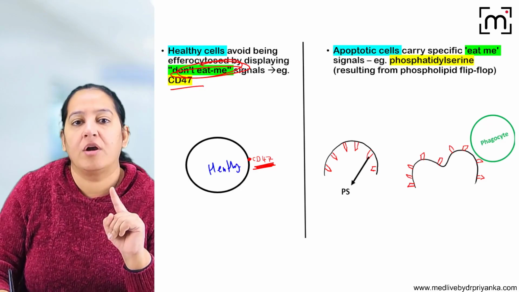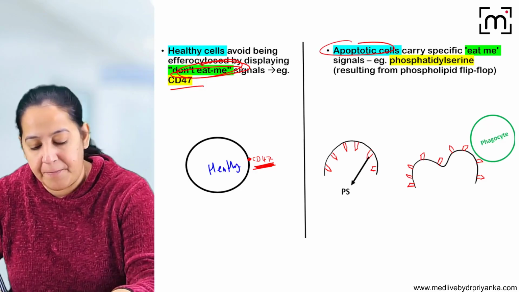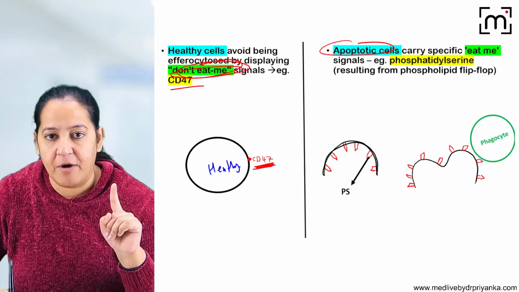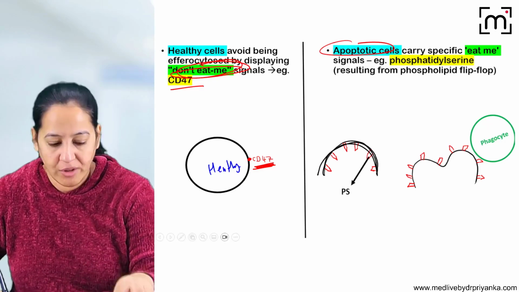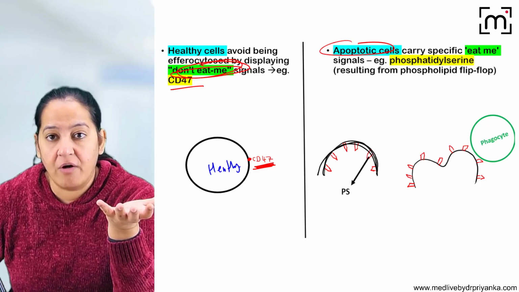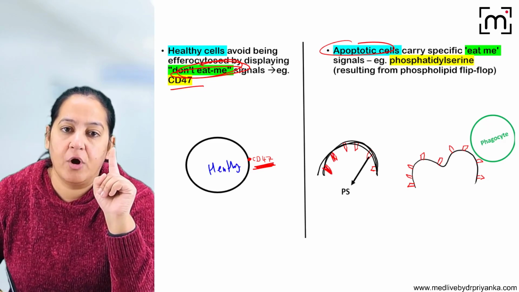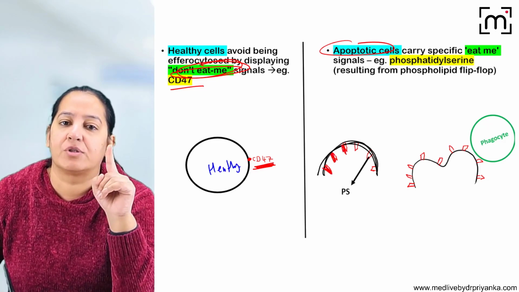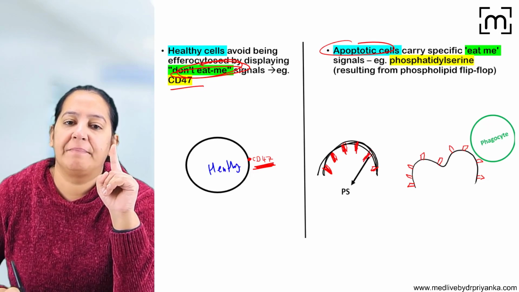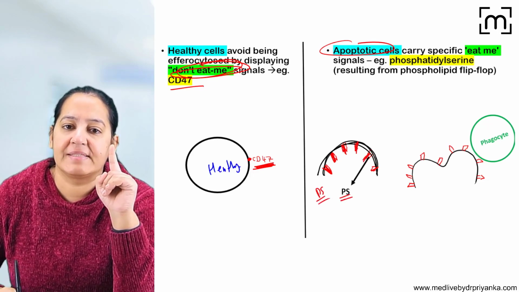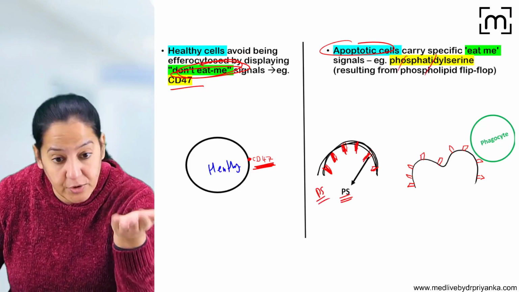On the contrary, can you see this is an apoptotic cell? This is the cell membrane of the apoptotic cell. Normally, all the cells have a phospholipid on the inner side of the cell membrane. Can you see here, on the inner side of the cell membrane, there is a phospholipid. The name of this phospholipid is phosphatidylserine, PS. Phosphatidylserine is present on the inner side.